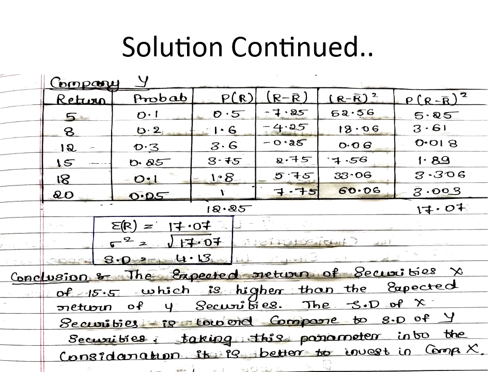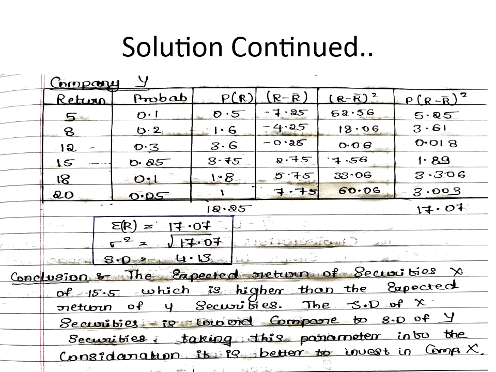When I sum the third column, I get 12.25. Then the fourth column is R minus R bar, so 5 minus 12.25 is minus 7.25, then minus 4.25, minus 0.25, 2.75, 5.75, and 7.75. Then I square the fourth column to get the fifth column, R minus R bar whole square: 52.56, 18.06, 0.06, 7.56, 33.06, and 60.06.